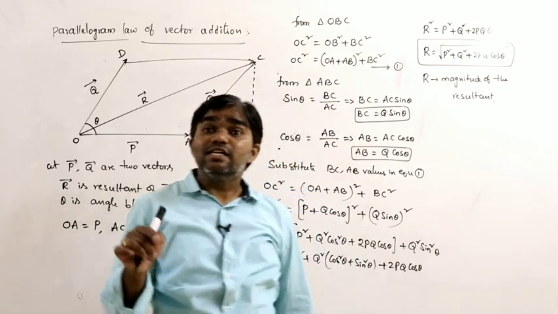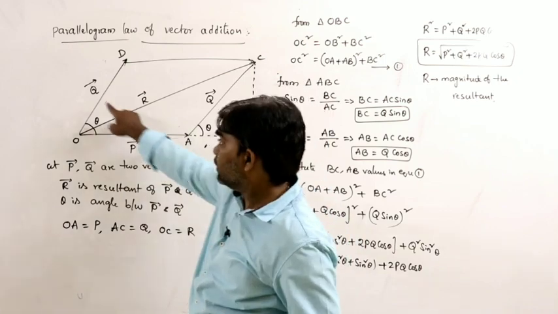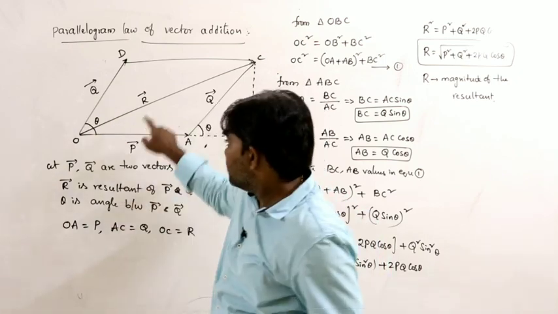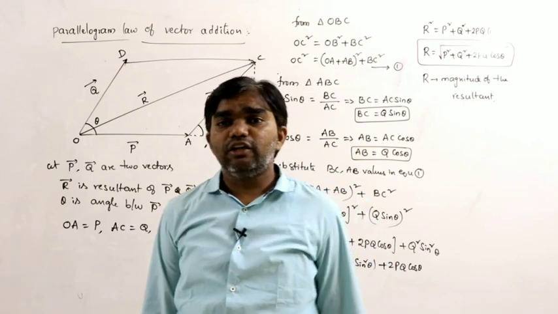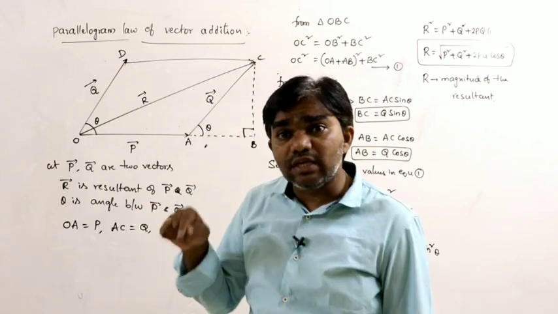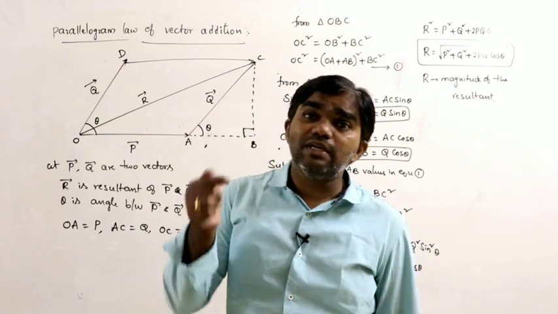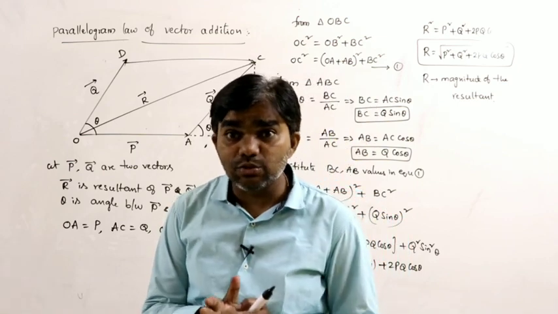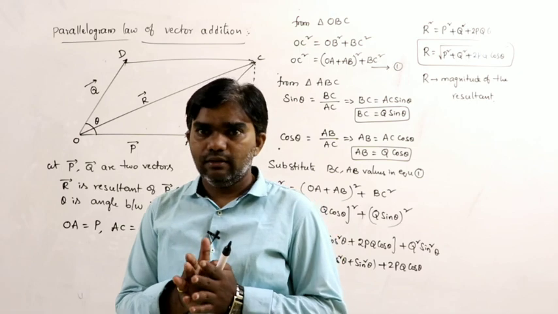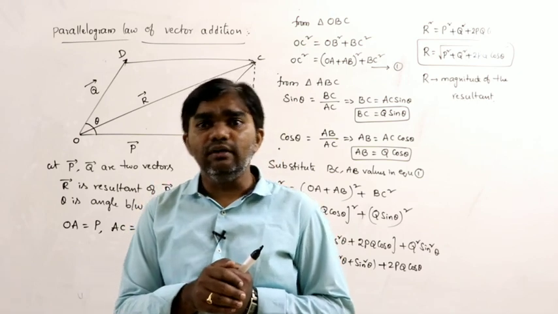So the resultant is also a vector quantity. Here P bar and Q bar are the two vectors, and R bar is the resultant of P bar and Q bar. So the resultant is also a vector. It also must have both magnitude and direction.